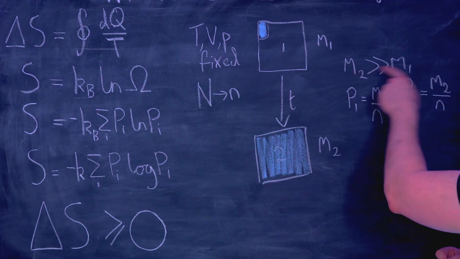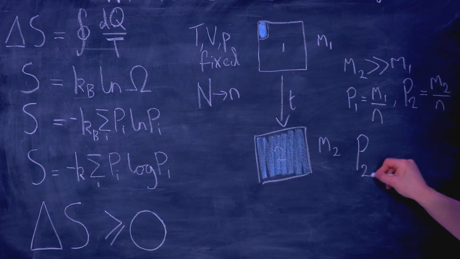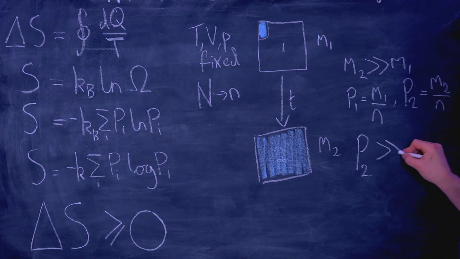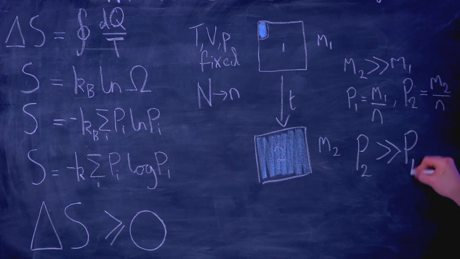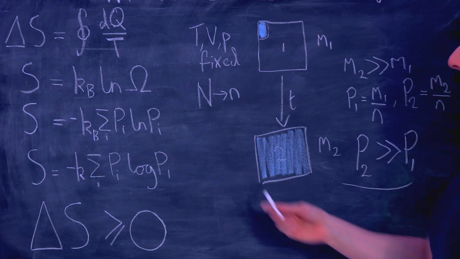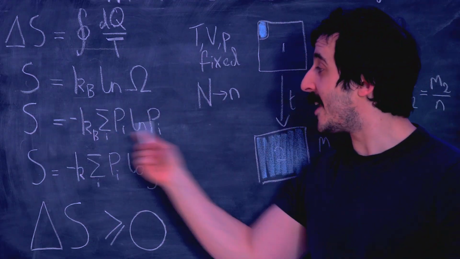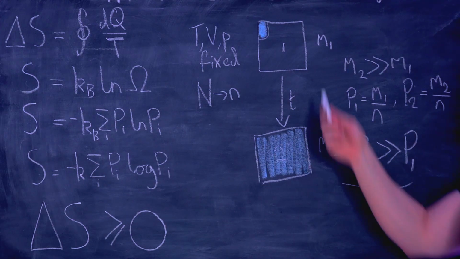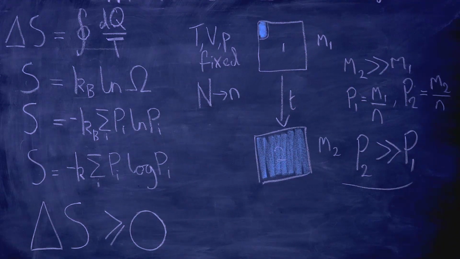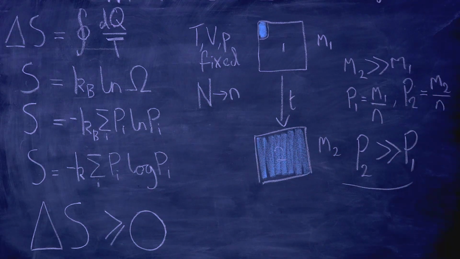And because M2 is so much greater than M1, we have that P2, the probability of being in state 2, is much, much greater than the probability of being in state 1. And then this links back to our Gibbs entropy, our probabilistic entropy. As we maximize the Gibbs entropy, we move from state 1 to state 2. So that's the thermal entropies at play here.